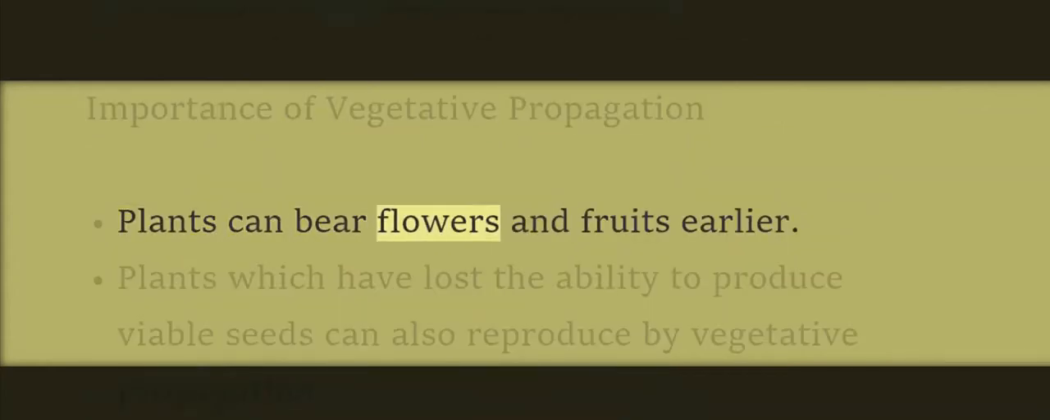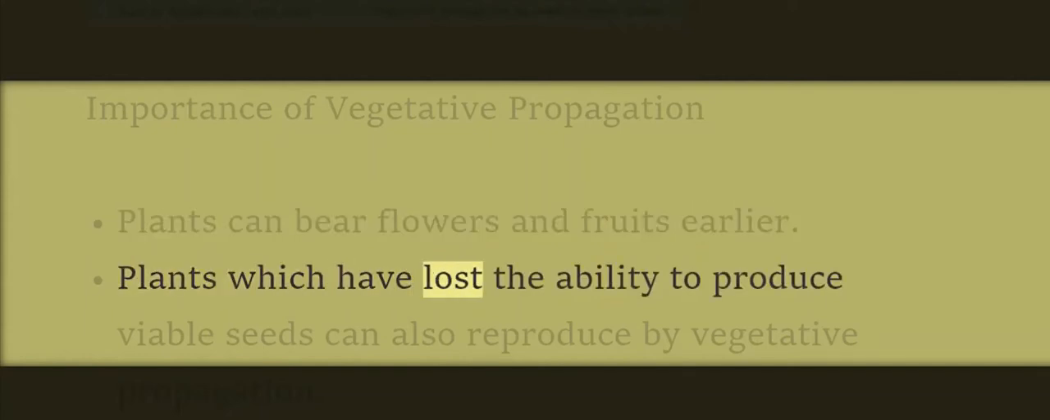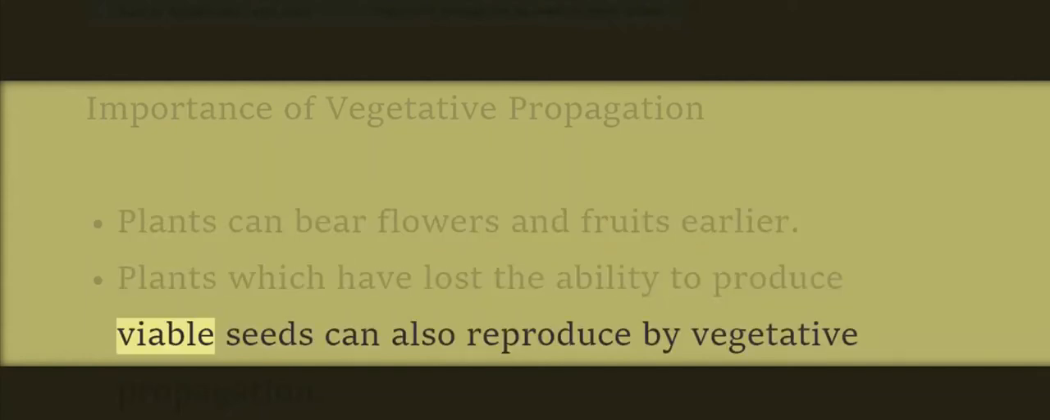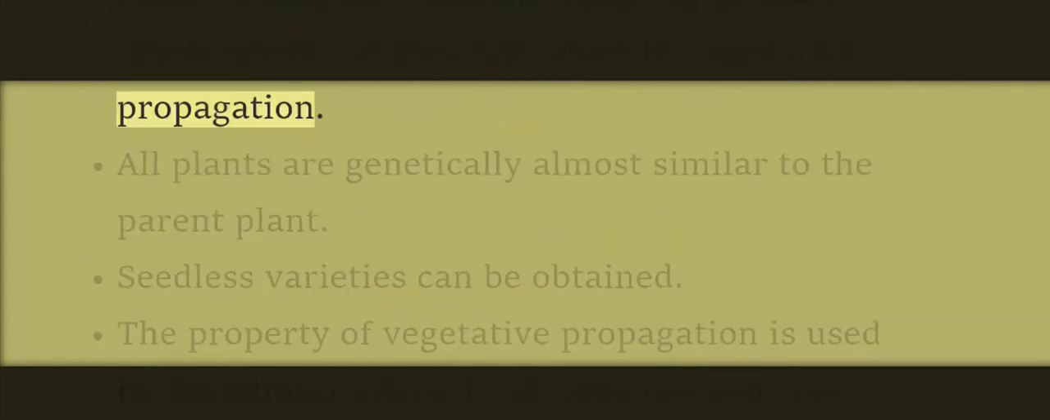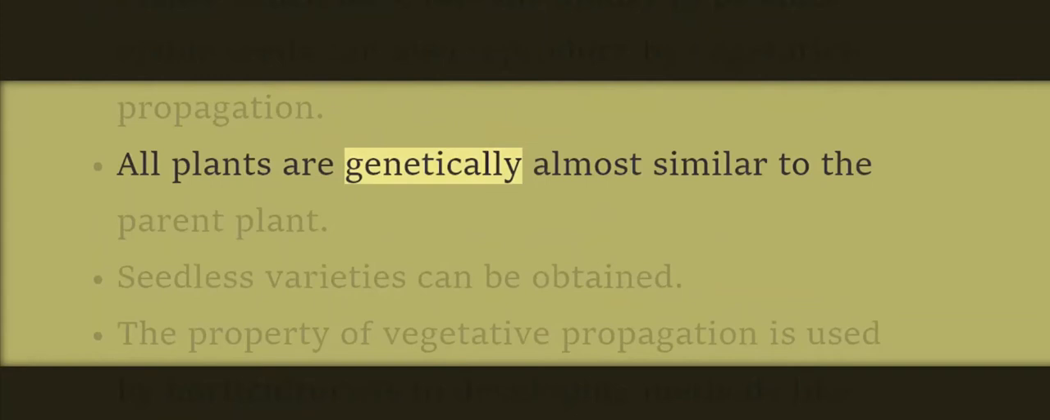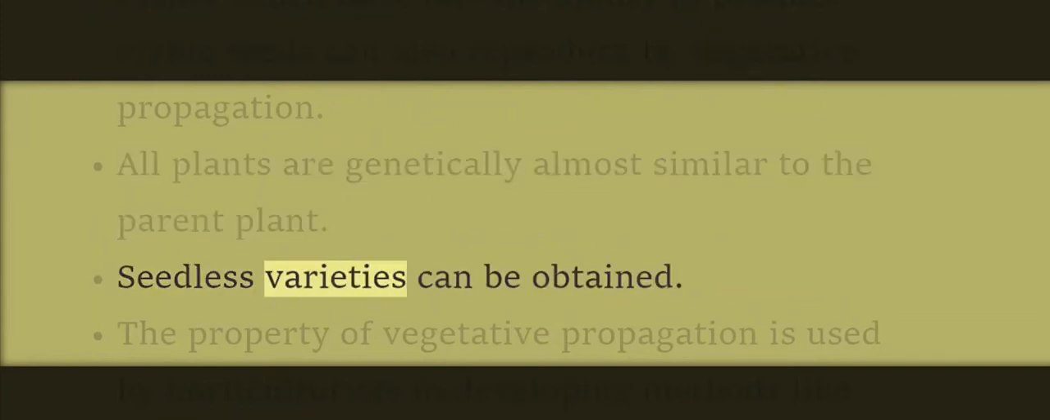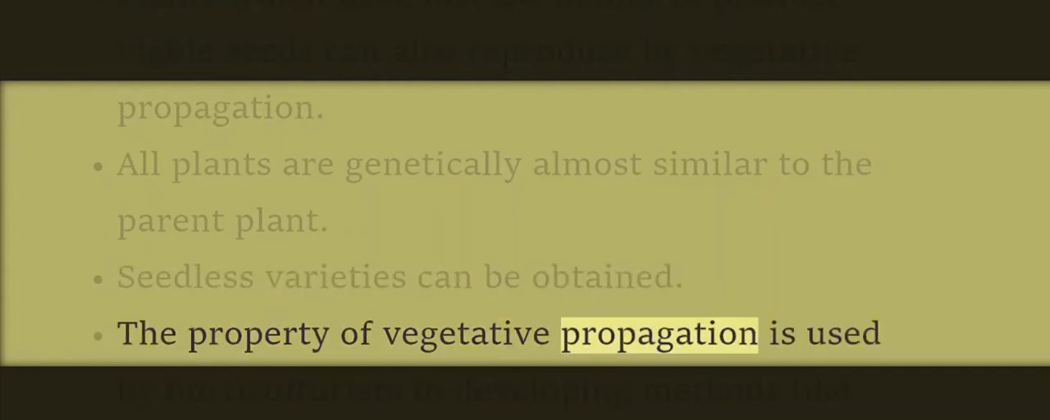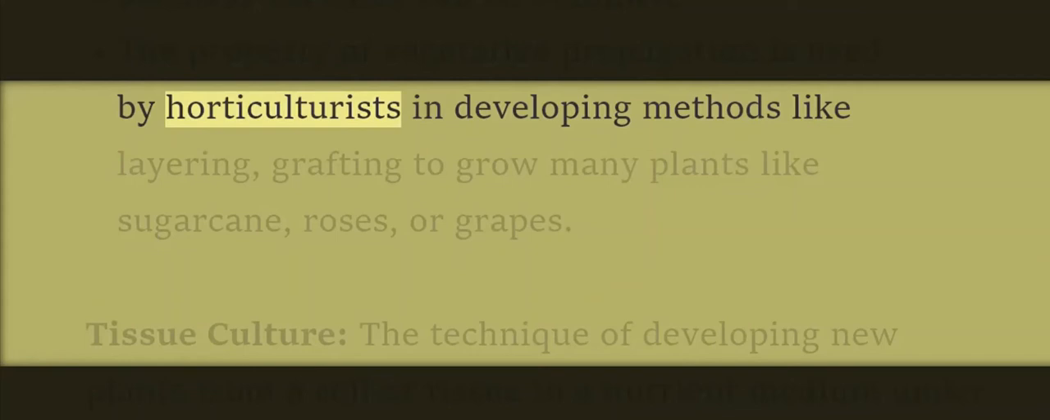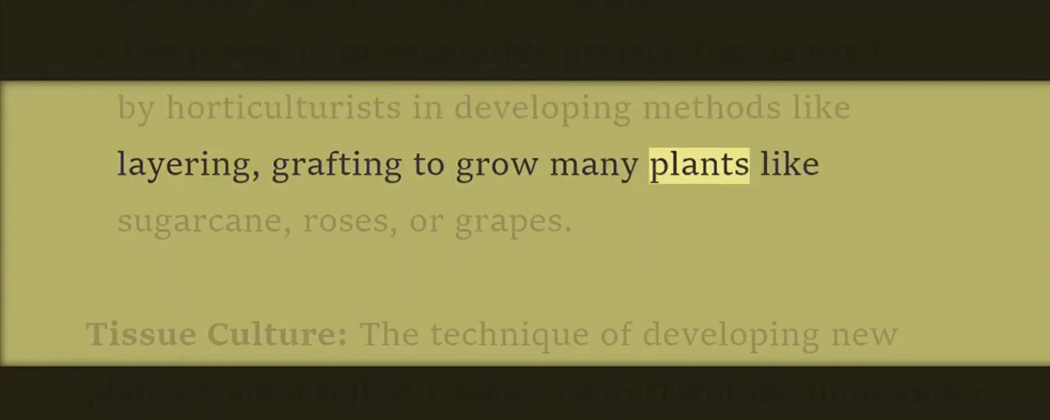Plants can bear flowers and fruits earlier. Plants which have lost the ability to produce viable seeds can also reproduce by vegetative propagation. All plants are genetically almost similar to the parent plant. Seedless varieties can be obtained. The property of vegetative propagation is used by horticulturists in developing methods like layering and grafting to grow many plants like sugarcane, roses, or grapes.